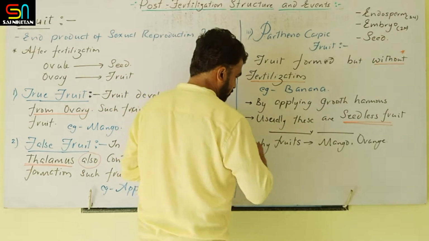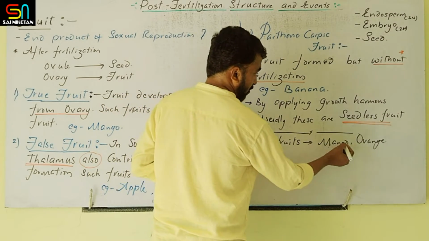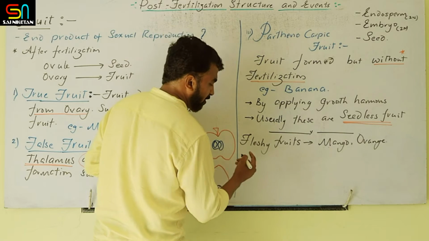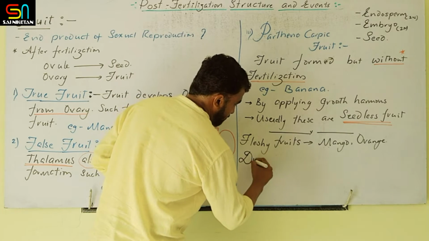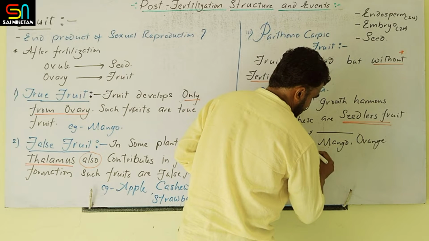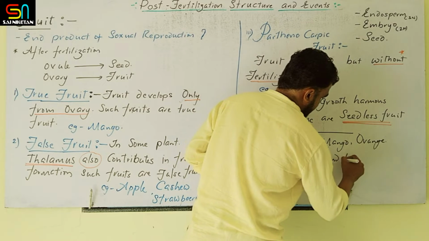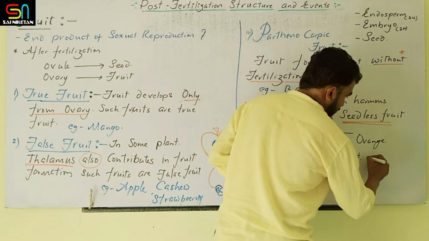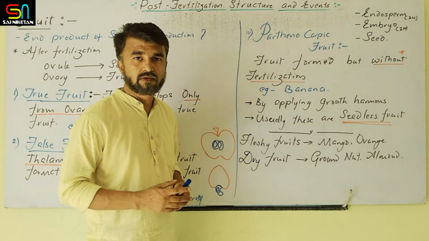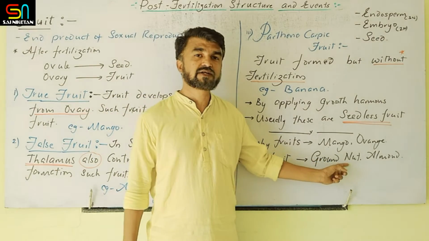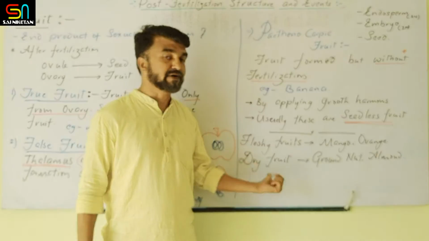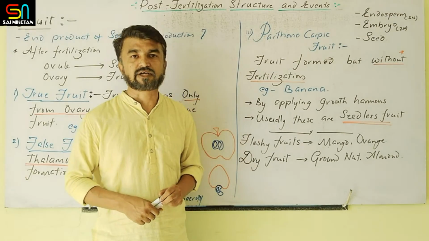We are covering only briefly. The fleshy fruit means mango, citrus fruit, orange, even lemon. Dry fruit means, for example, groundnut, even almond. These are the dry fruit. Clear? Here water content is very minimum, so they are not fleshy. So fleshy fruit and dry fruit, two types of fruits are mentioned in the textbook.